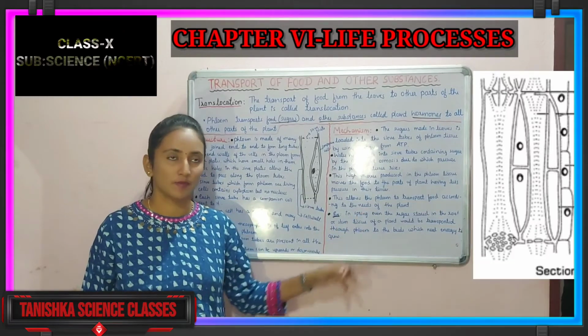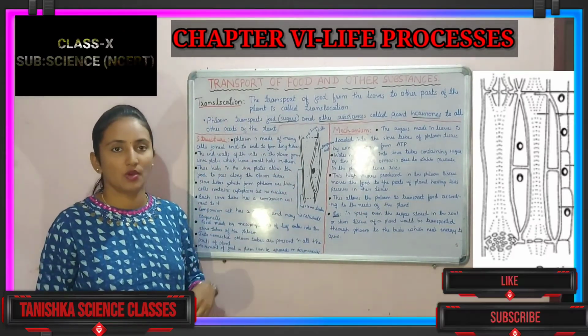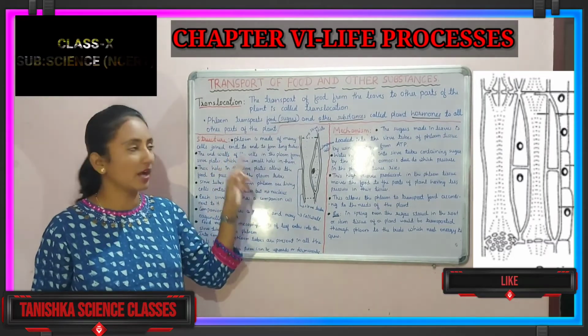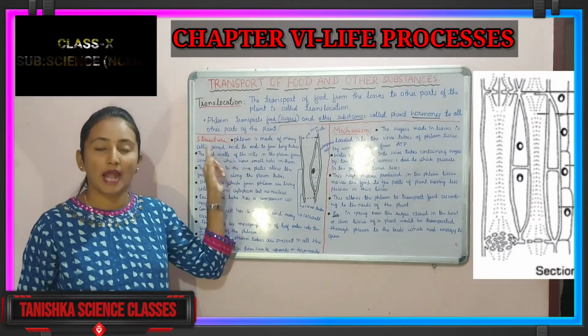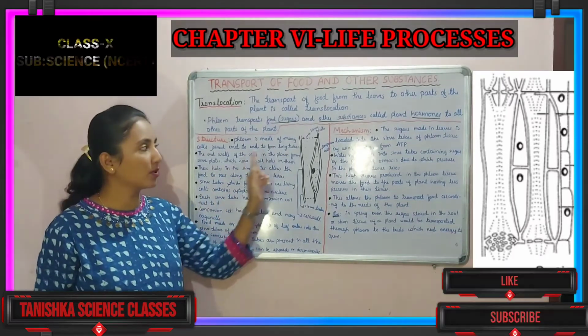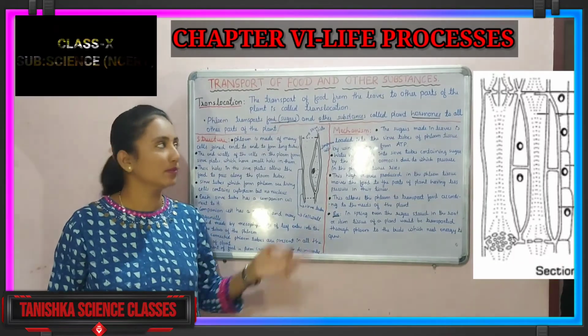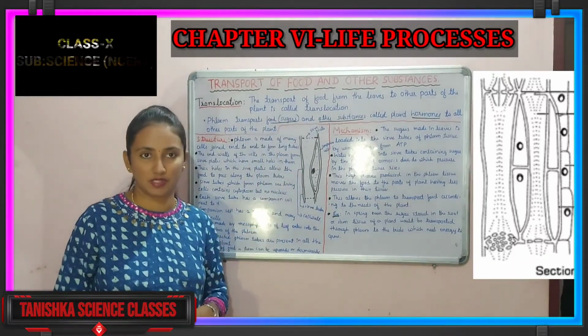Understanding? So it is about the transportation of food and other substances. We have seen the translocation, afterwards we have seen the phloem and its function. Next we have seen the structure of the phloem tissue, and afterwards we have gone to the mechanism of the phloem tissue, otherwise the mechanism of the transportation of food and other substances.